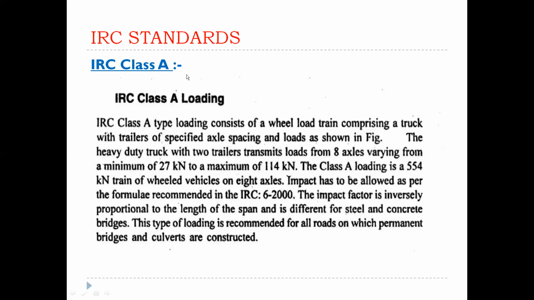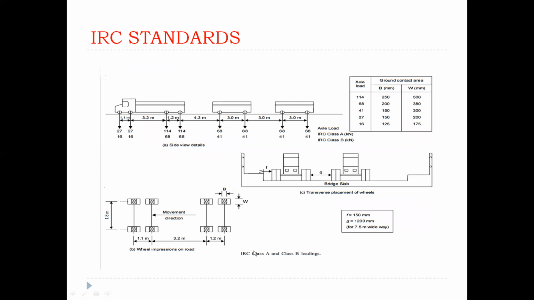Clear? Either IRC class A, that one is a wheeled vehicle. IRC class A vehicle is containing 8 wheels, nothing but each wheel maintaining a minimum of 27 kilonewtons, and sometimes in particular situations having wheels carrying 114 kilonewtons. Clear? That one is IRC class A criteria. These specifications are placed in the IRC 6 2000 code book. Clear? Loads and specification conditions. Code book naming. And next, this is an image of IRC class A.